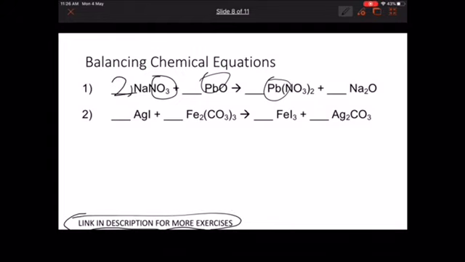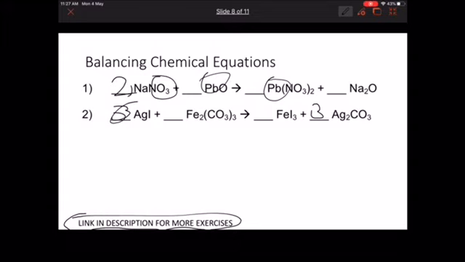Then AgI, or silver iodide, and iron carbonate. So we have to just take it. Now again we have to do trial and error till we get the correct one. So 3 Ag taken twice, so we need 6 Ag here, so that there will be 6 on the right side.